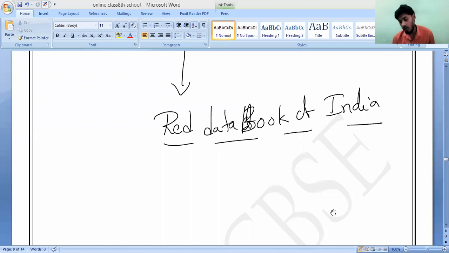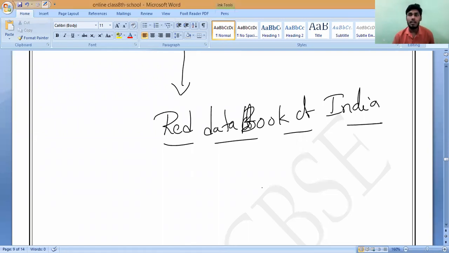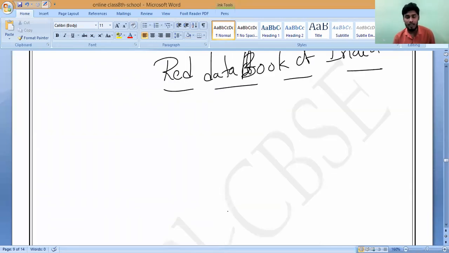The red data book does not contain extinct animals or plants which are already dead or lost. Once a species has passed away, it is deleted from the red data book. Only those which are less in count have to be preserved. That is what the red data book of India, or of any country, is. Sir, which animal has gone extinct recently, sir?